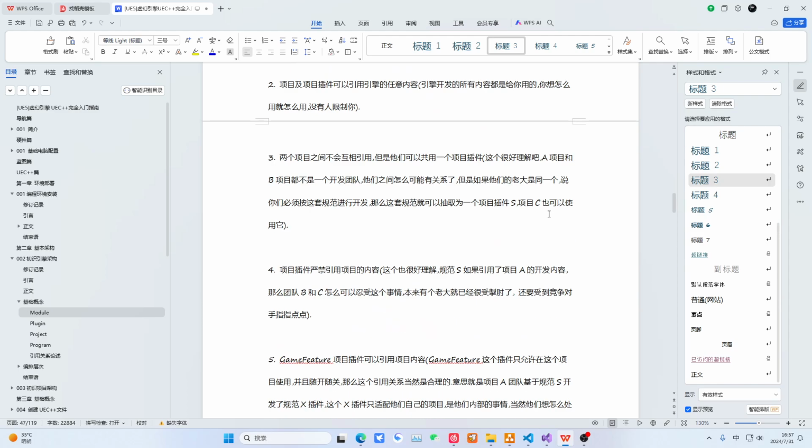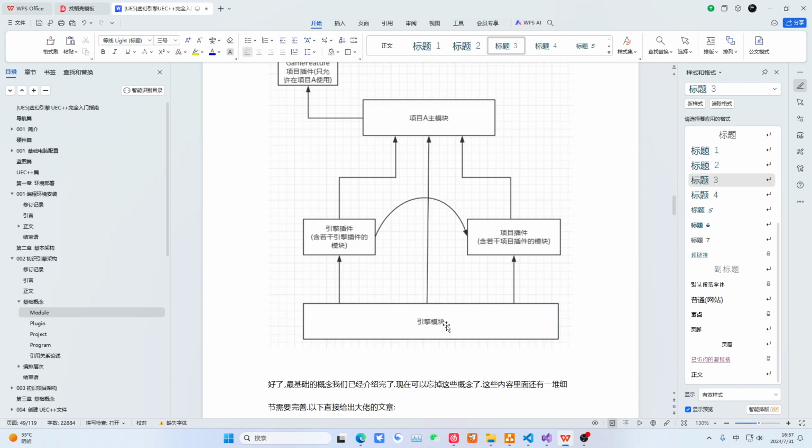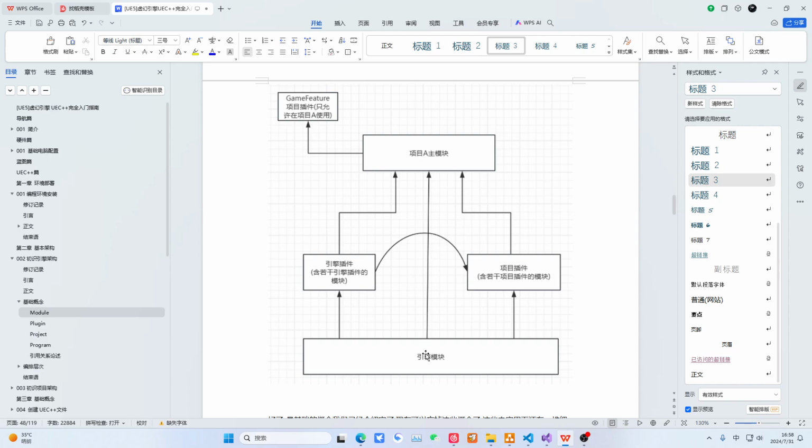So let's first take a quick look at this diagram. See it? The bottom layer is the engine's modules. Then above that are our plugins. They are engine plugins and project plugins. There is a distinction. The important distinction is that your project plugins can reference engine modules and engine plugins, but engine components will never use anything from your project. This is completely fine. So the project can use the engine's modules, the engine's plugins, and also the project's plugins. The plugins also contain modules, it's just that the module is written inside the plugin. So the project can use anything.